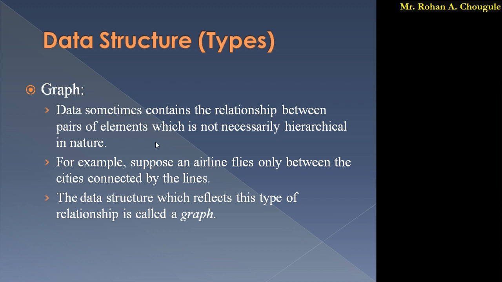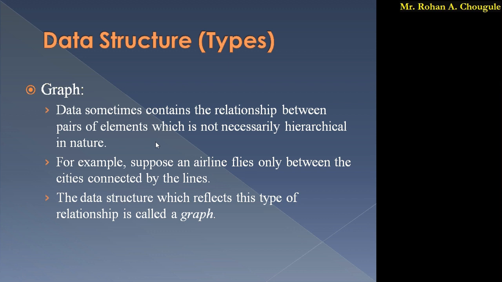So the data structure which reflects this type of relationship is called a graph. That is, we have to show the airline flies only between the cities connected by the lines. Okay, and we cannot show this with the help of hierarchical representation.